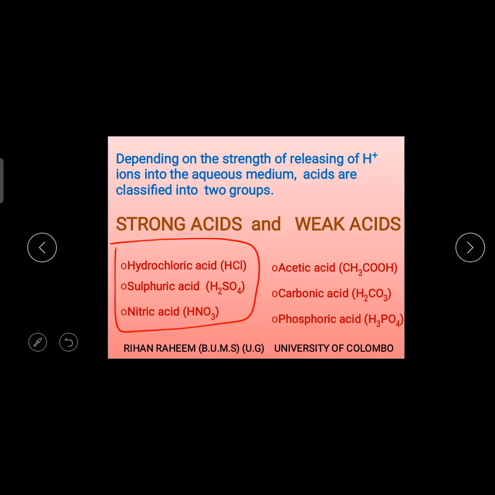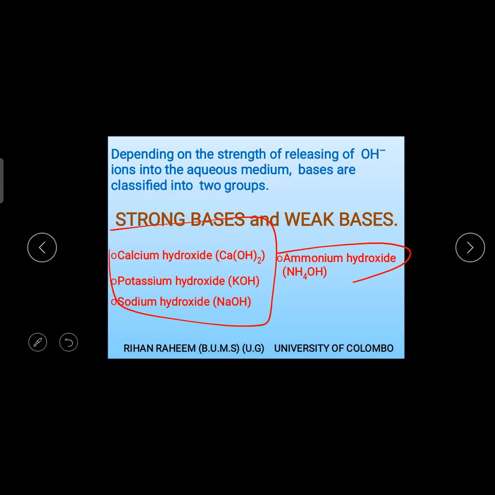Out of the answers given, they have given carbonic acid, H2CO3. That is a weak acid. Weak acid means it will incompletely ionize. It won't completely ionize. So that can't be the answer. Then the other answer is ammonium hydroxide. That is the one and only weak base given in our syllabus. That is also partial ionization. We put double arrows, no?